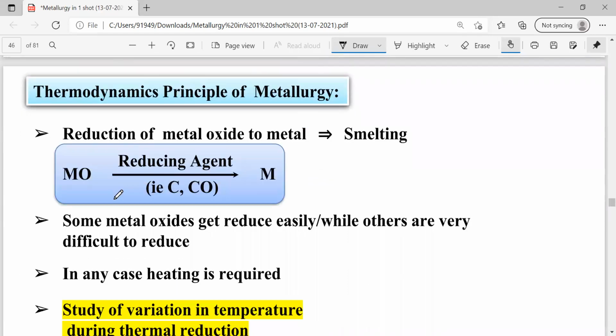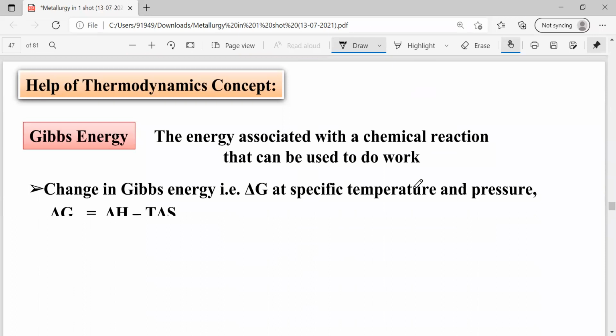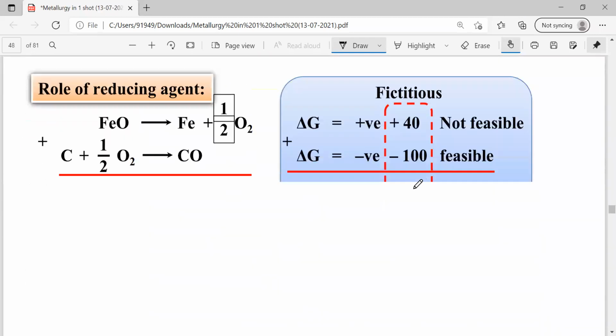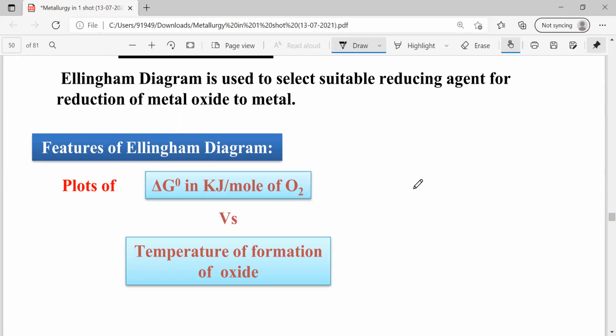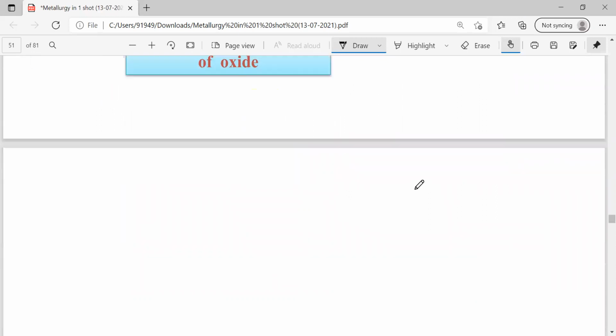Next, coming to the Ellingham diagram. What is the use of the Ellingham diagram? To identify or select the best reducing agent, we consider this concept, the Ellingham diagram, which is a thermodynamic principle in metallurgy. I am going directly to the diagram for your easy understanding. In your NCERT textbook, the diagram is given very clearly. Just go through that diagram once and practice more MCQs on the Ellingham diagram. That is most important for NEET and JEE.